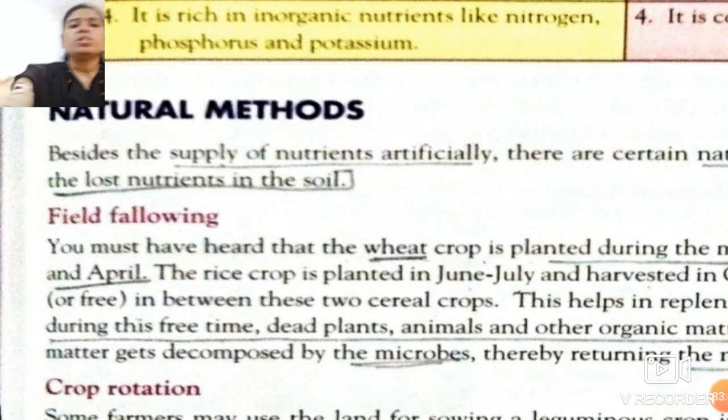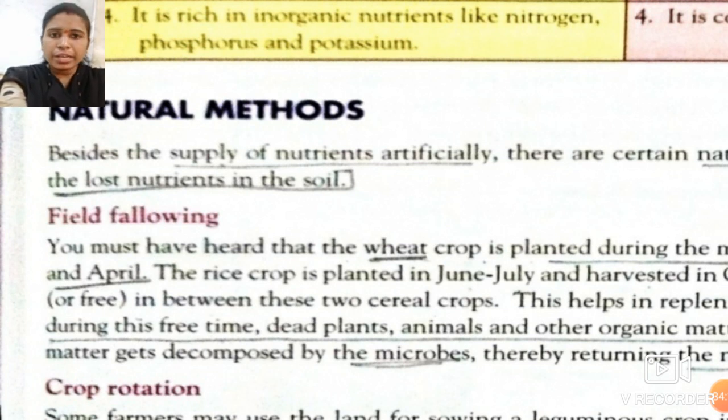Means suppose in the field we plant a wheat crop in November. Now it will grow and grow and grow, and then we harvest it in March and April. So from April to June there is a gap.